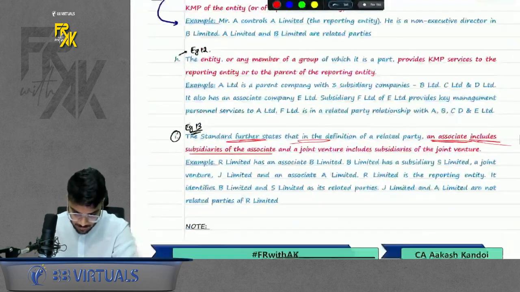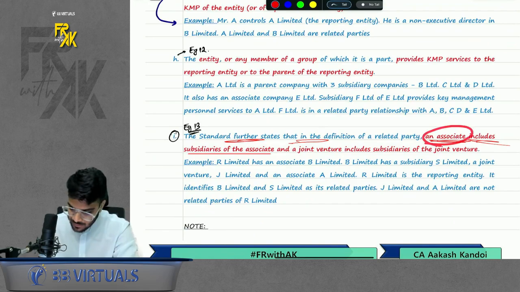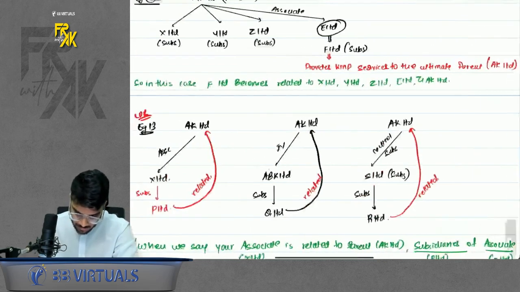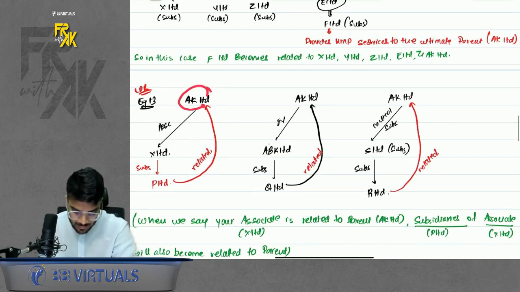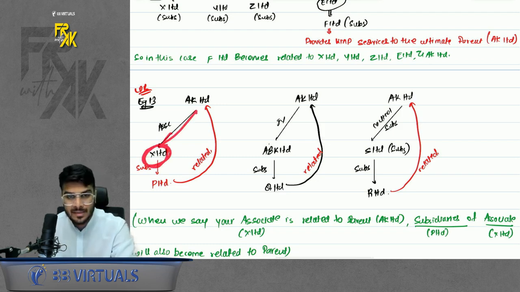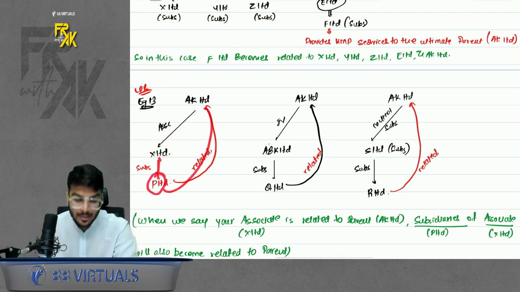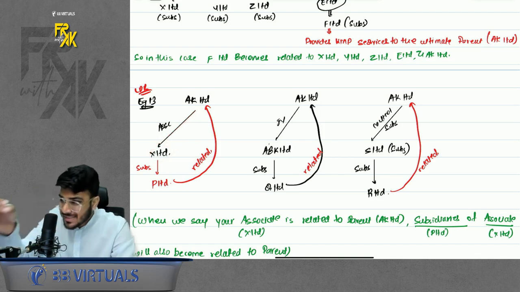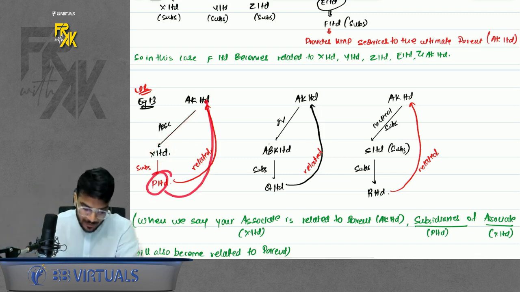Okay, simple. Then last point, an associate includes subsidiary of associate. What is the meaning of this? When you say that AK has an associate X Limited, AK and X are related. If X has any subsidiaries, those will also be related to AK Limited. That means when I say your associate is related, the associate's subsidiary will also be related to the parent.